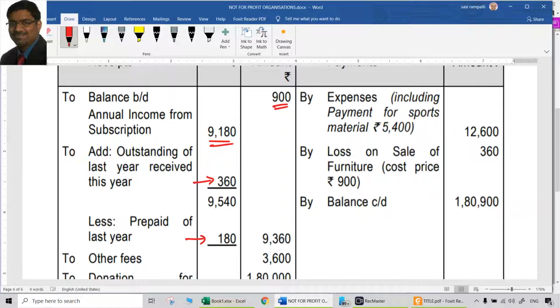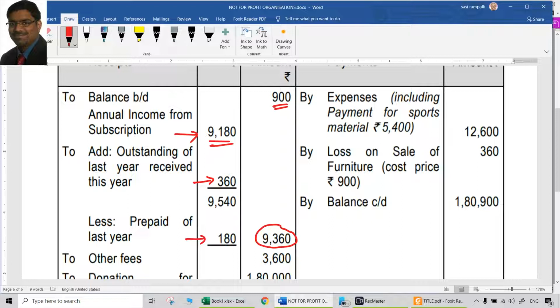That is the prepaid of last year, which means definitely it is not received this year. So that is also reduced. So actually the receipt of subscriptions is only 9,360. That is okay. This is income. So how they arrived at the receipt is okay.